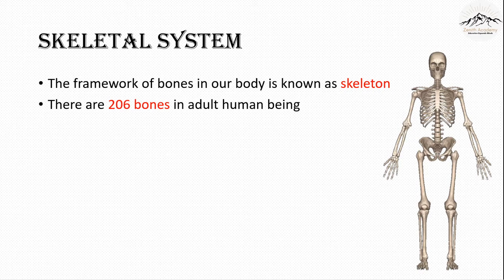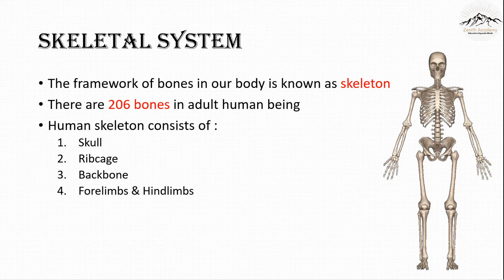How many bones are there in our body? An adult human being has 206 bones. Now, adult is mentioned here because in the case of a baby, the number of bones is more than 206.